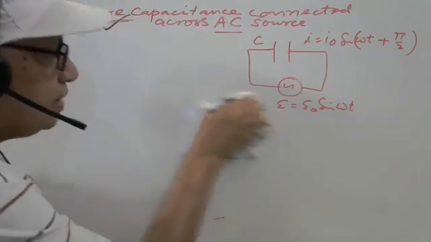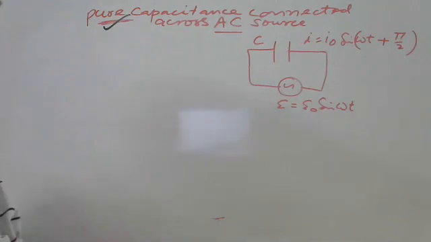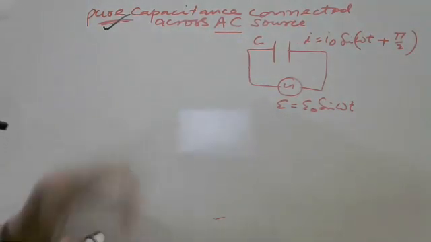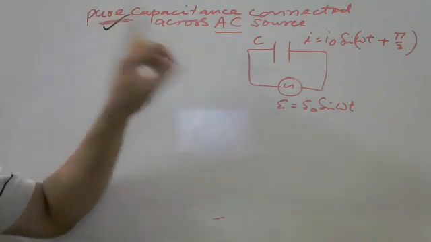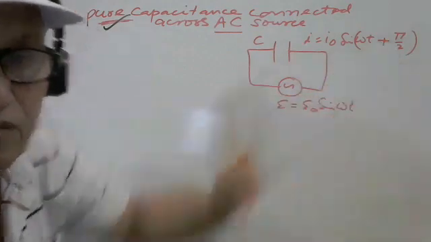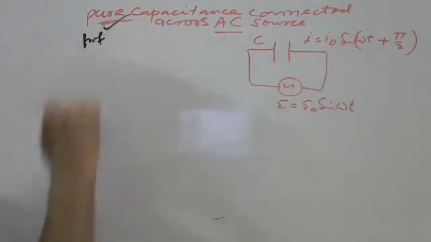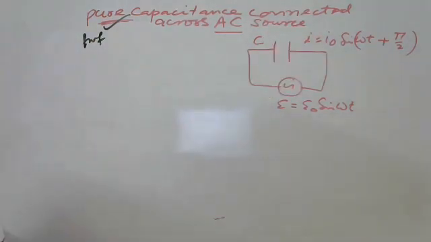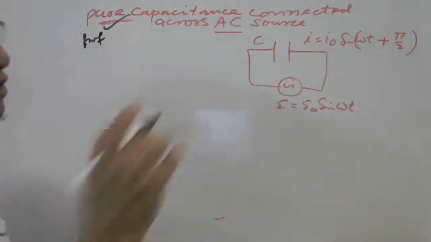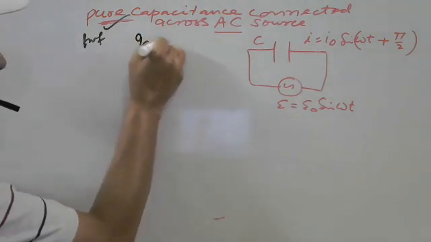We know the relation between charge, voltage and C. What is the relation? Q is equal to CV. First we are going to derive that the current is leading the voltage by 90 degrees. Mathematically we are doing this, so this is the proof of the derivation. We know the relation Q is equal to CV.